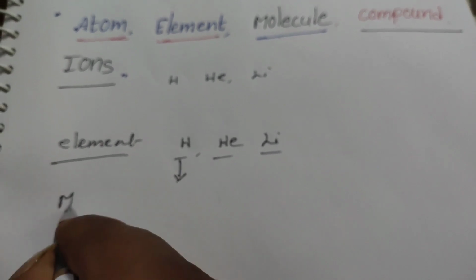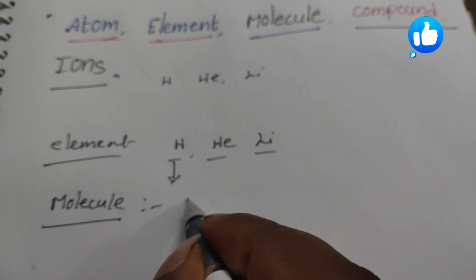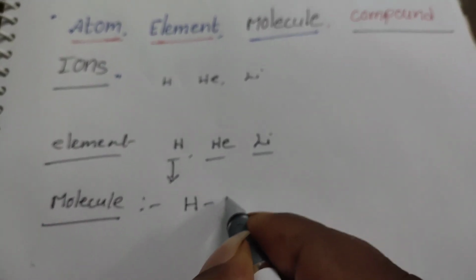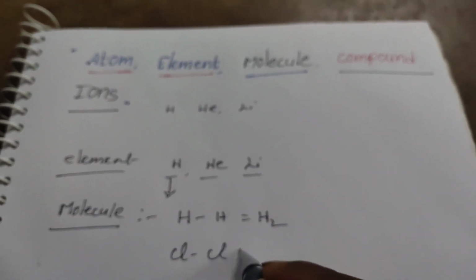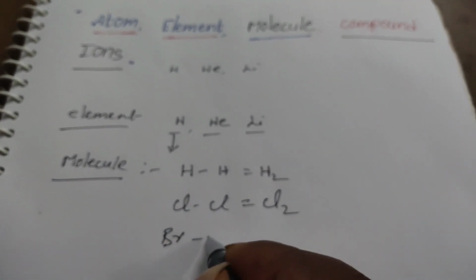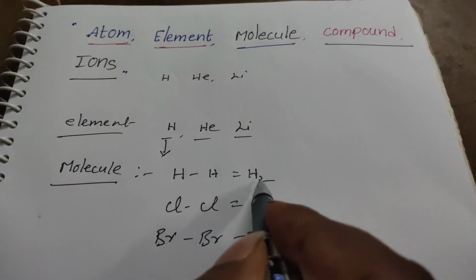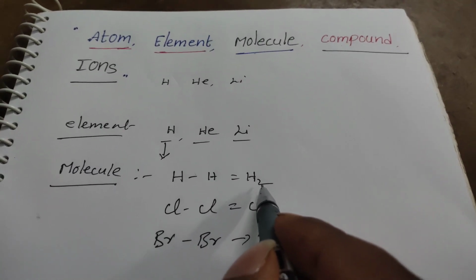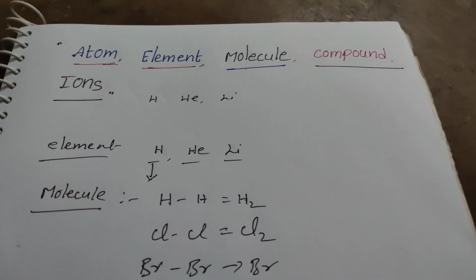For example, two hydrogen atoms combined together form a molecule. It is the H2 molecule. And next, a chlorine atom and a chlorine atom combined together form a chlorine molecule. And a bromine atom and a bromine atom combined together form a bromine molecule. So two or more atoms combined together form a molecule, either of the same atoms or of different atoms.